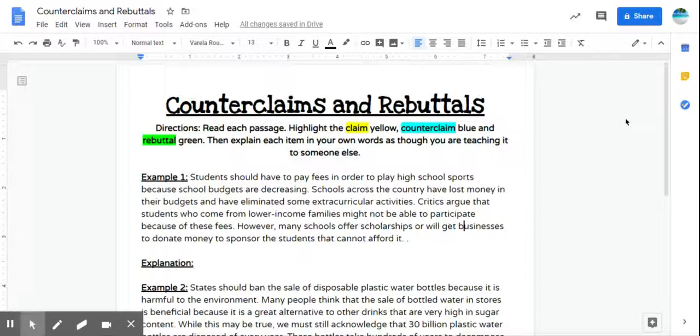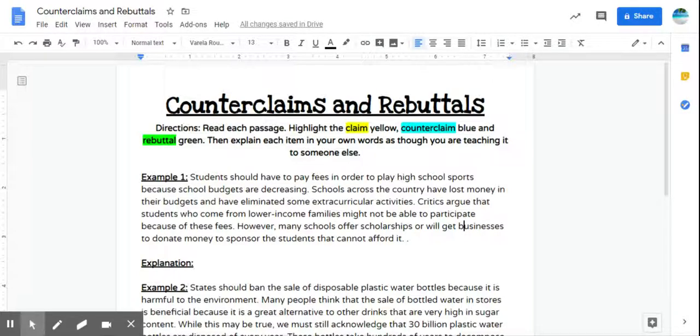So when I was going over your quizzes and some of the assignments from last week, I would agree that these are the two areas where there's some confusion. So what we're going to do today is instead of looking at an entire article, I'm giving you just little pieces, little paragraphs that we're going to analyze and try to pick out the claim first, and then the counterclaim, and then the rebuttal.